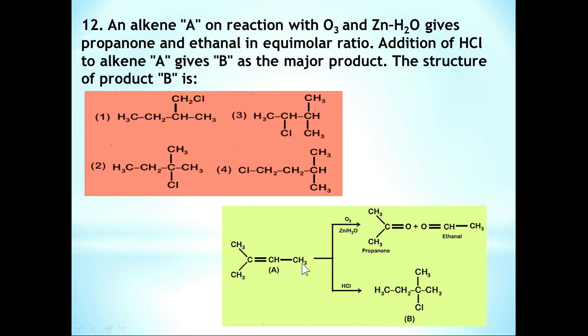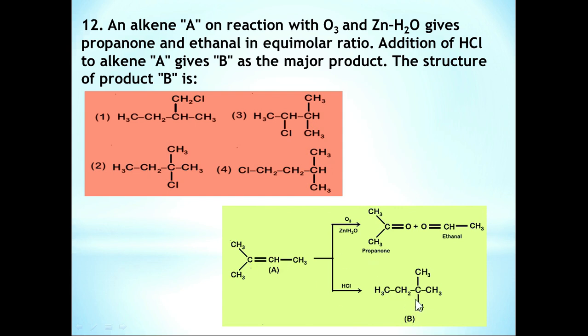The next reaction is addition of HCl to this alkene A. Then we get a product B, the major product. Reaction of HCl with an alkene is nothing but Markovnikov's addition. Here the negative part, Cl-, attaches to that carbon of the alkene which contains the lesser number of hydrogen atoms. So this Cl- attaches to this carbon atom.